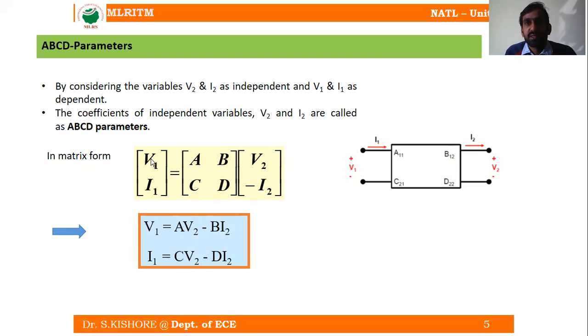Here we are expressing the sending end variables, that is V1 and I1, in terms of the receiving end variables, that is V2 and minus I2. V2 and minus I2 are the receiving end variables. And the quotients of these receiving end variables are your ABCD parameters. A, B, C, and D are the transmission parameters here.